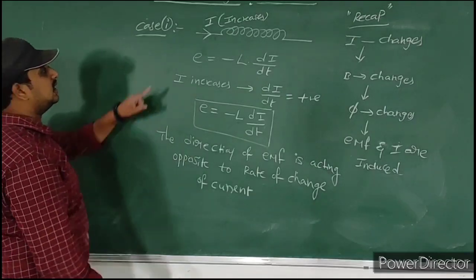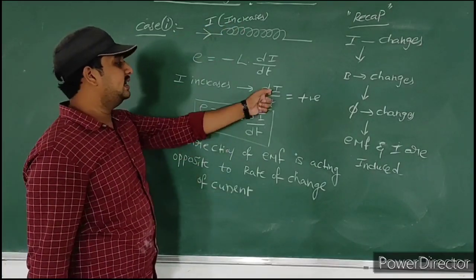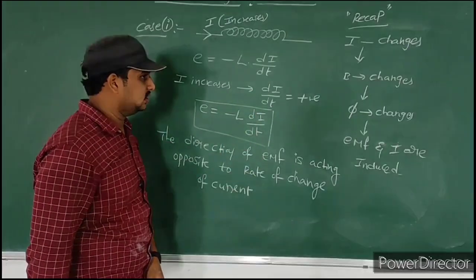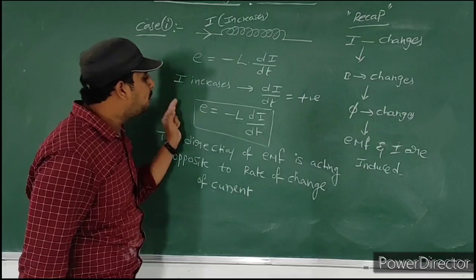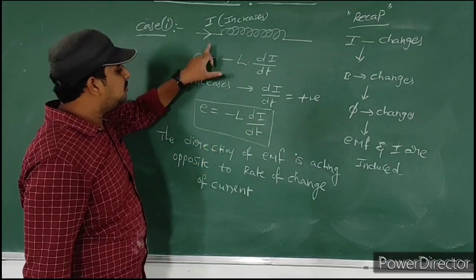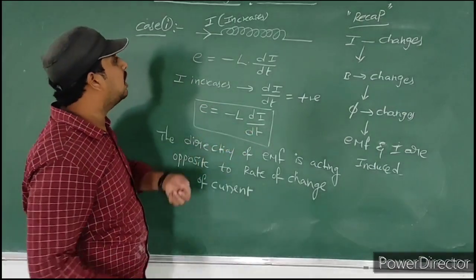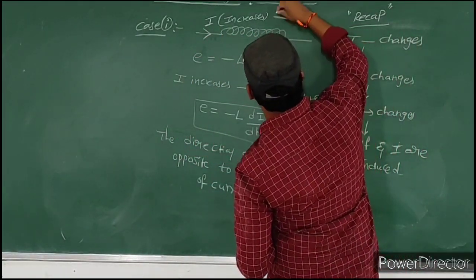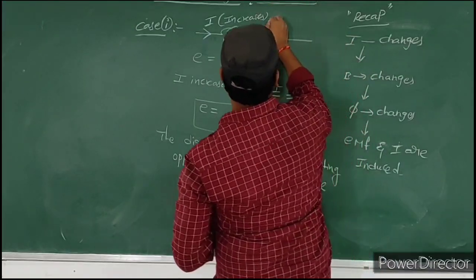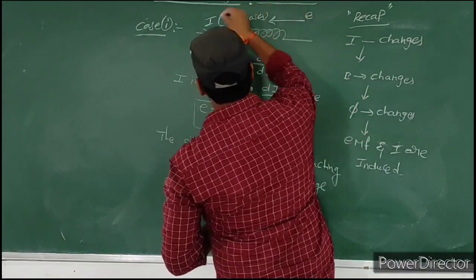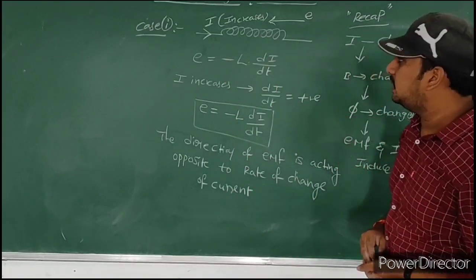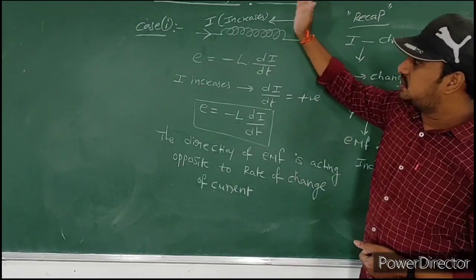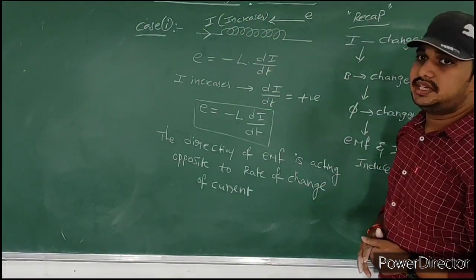So observe carefully. Here current increases. Whenever current increases, this EMF direction and this dA by dt direction are in opposite directions, because this EMF opposes the change in current. How will it oppose? If current is moving in this direction and EMF is acting in the opposite direction, then it is able to oppose this current. So that's why if current is increasing in the coil, then EMF direction and electric current direction are opposite.